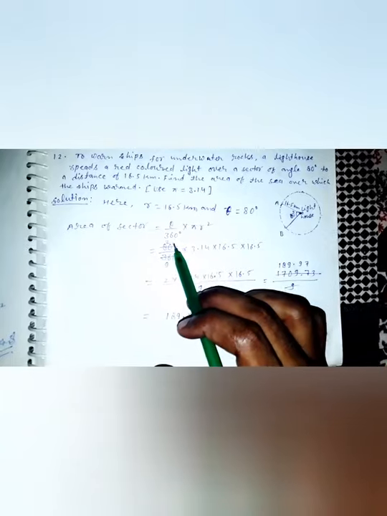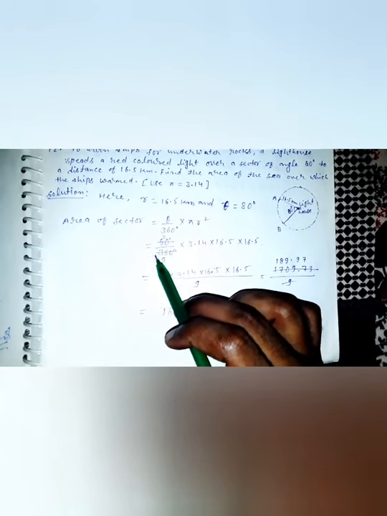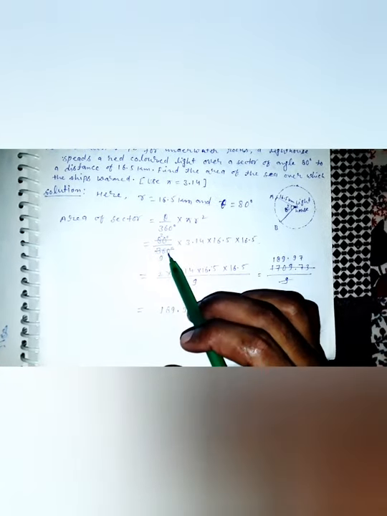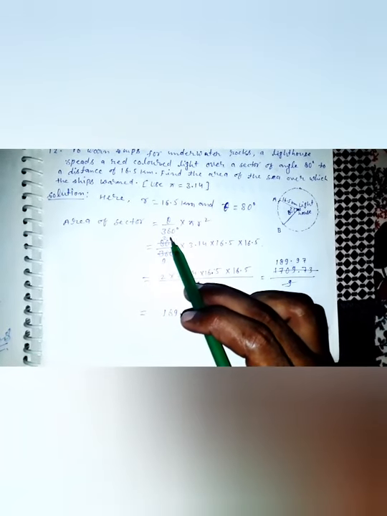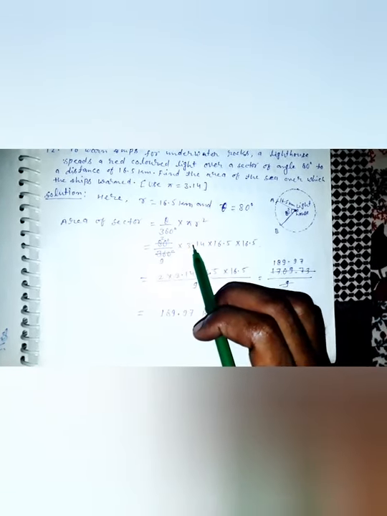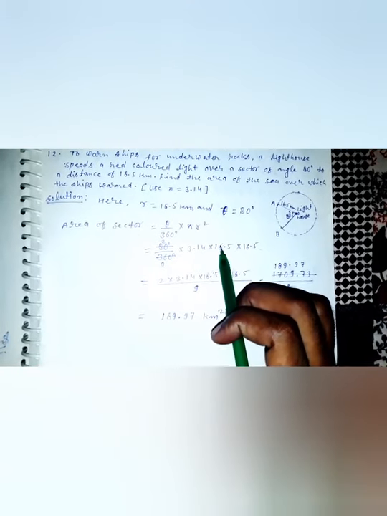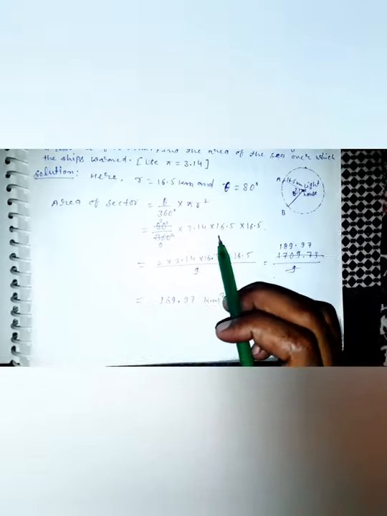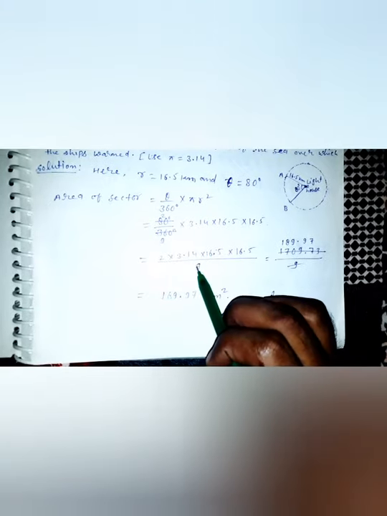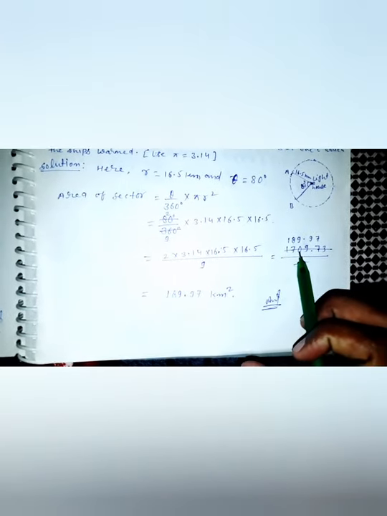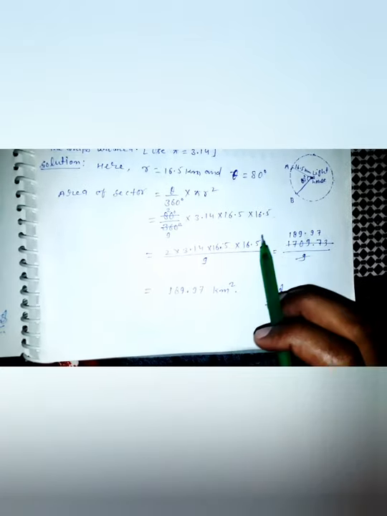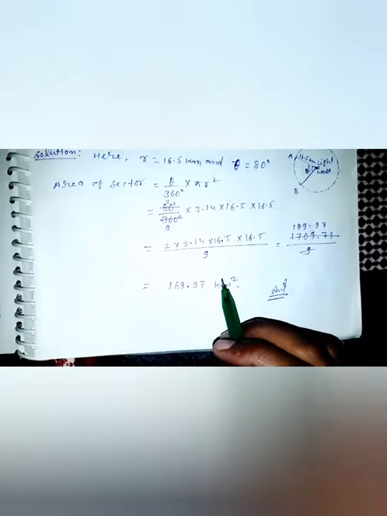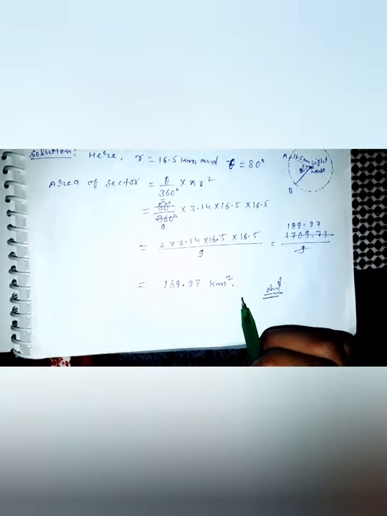Theta is 80 upon 360, which simplifies to 2 upon 9, into 3.14 into 16.5 into 16.5. Multiplying completely gives 1709.73, divided by 9. So the value is 189.97 kilometer square.